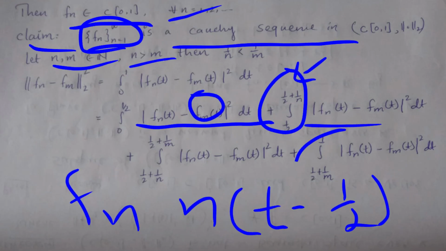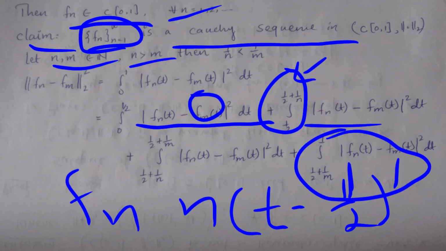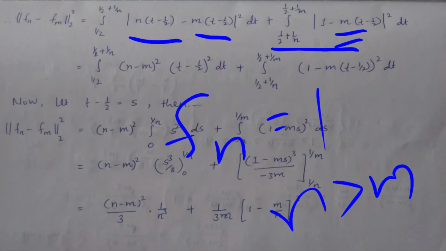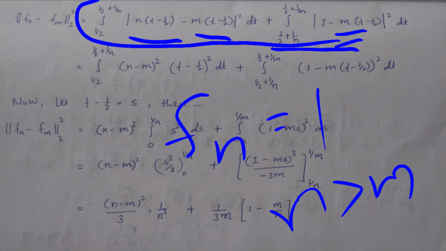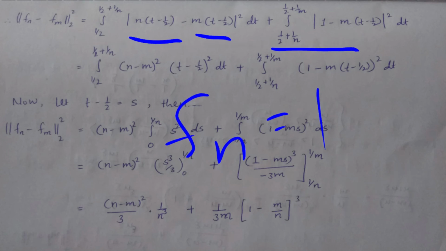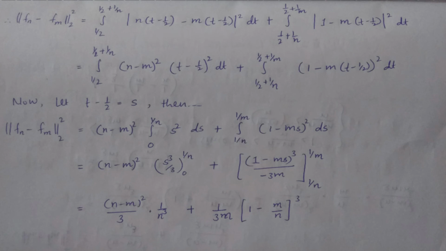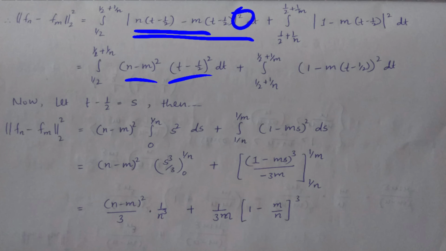And here the value of the function is 1, and here is also 1. So 1 minus 1 is 0, so the value is 0. So there are only 2 integrals remaining. So here t minus 1 by 2 take common, and here is the square, so t minus 1 by 2 square. So the remaining term is n minus m, that is (n minus m) whole square into (t minus 1 by 2) whole square dt.